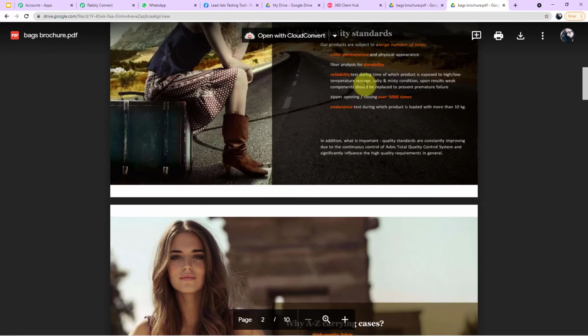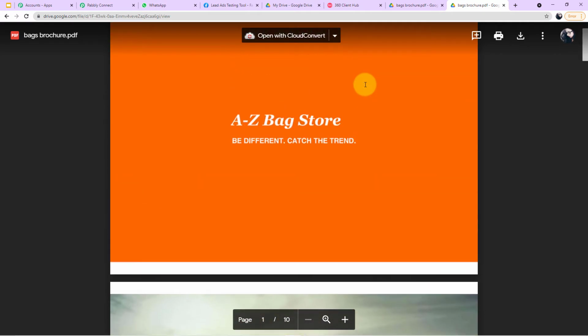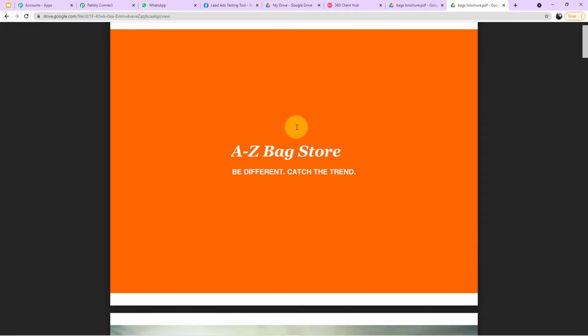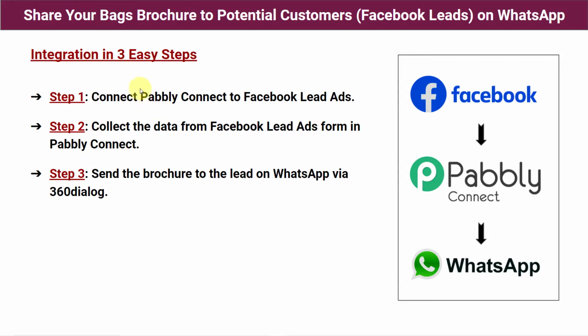Now you people must be thinking how I have managed to do this integration. How? Just by filling up the form, I have received a WhatsApp message with the link of the brochure. So guys, let me show you the process on my screen. Okay guys, before we start with the process, let me tell you 3 easy steps of integration.